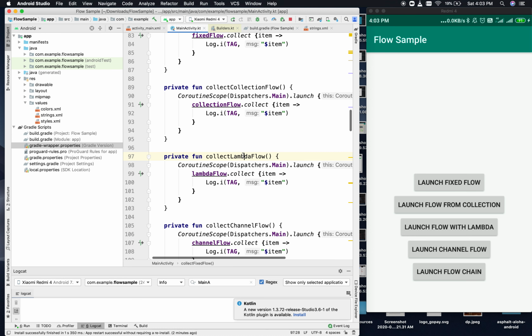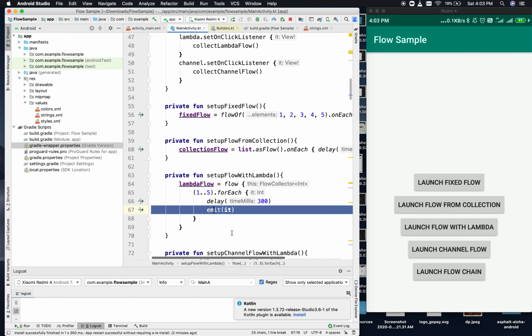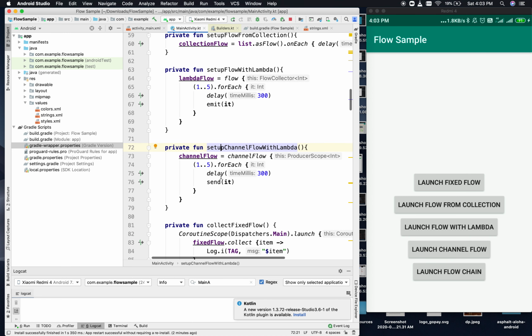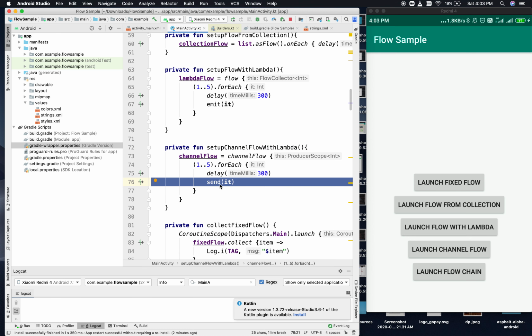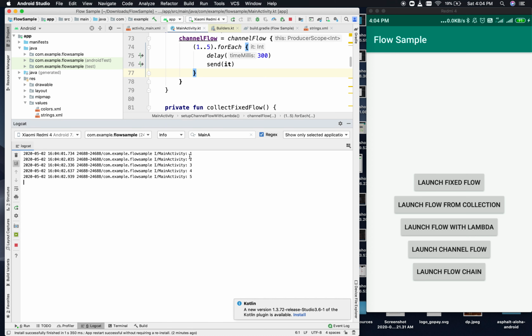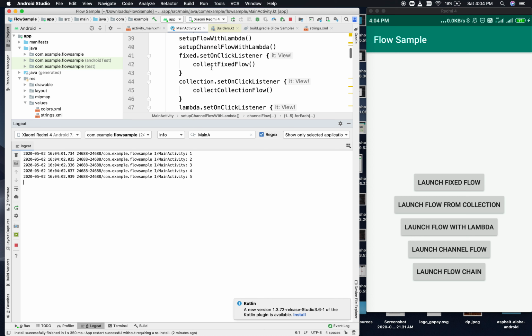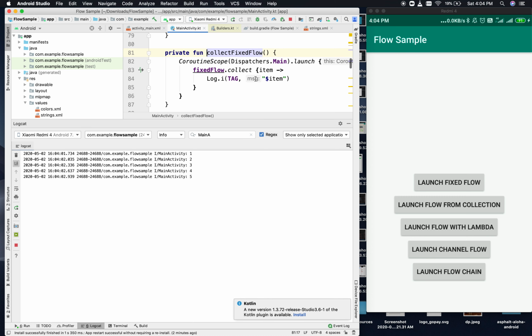Just for this lambda flow we have to give the call specifically to emit, and the same goes here for setup channel flow, where we have to give the call specifically to send. Now let's just run the app and click one after another. So I'll first run the launch fixed flow. If you see, 1 2 3 4 5 has been collected. So basically launch fixed flow will give the call to collect fixed flow, and here we are just printing all these values.